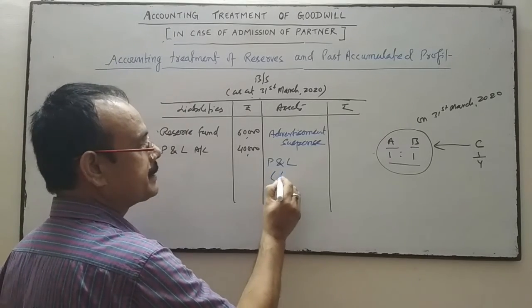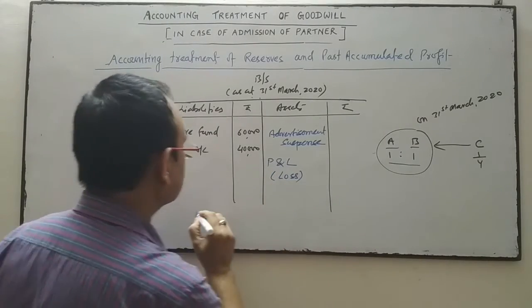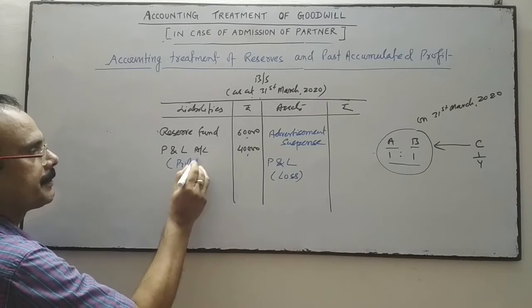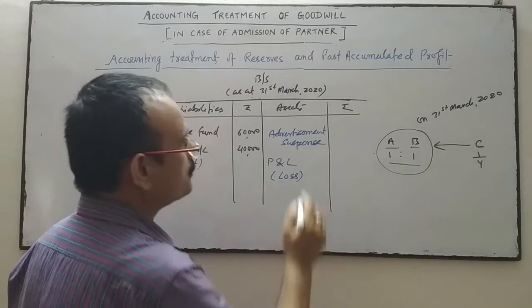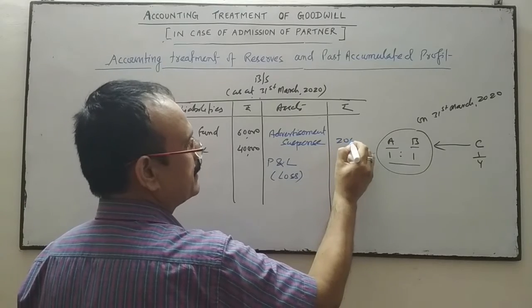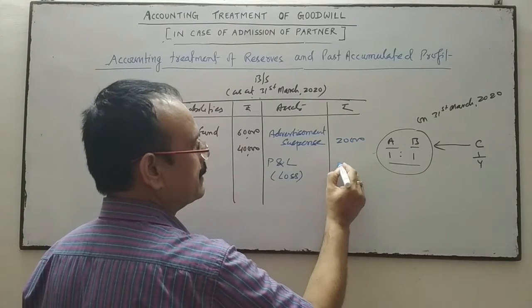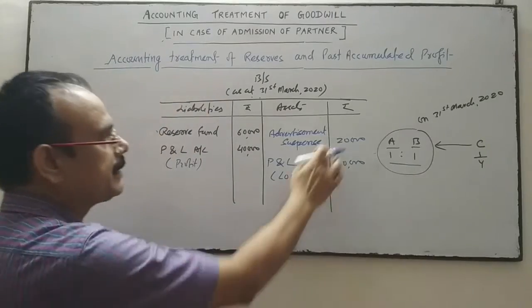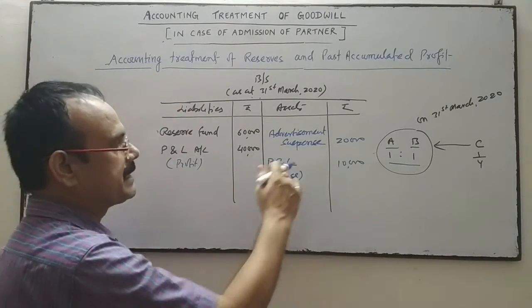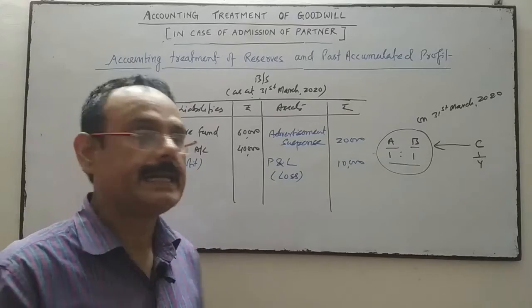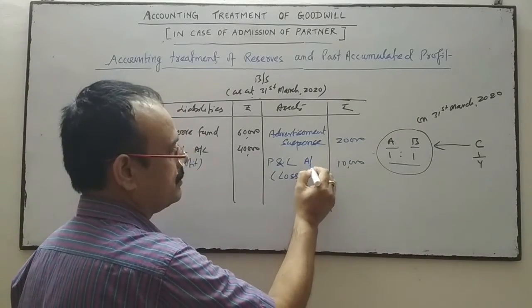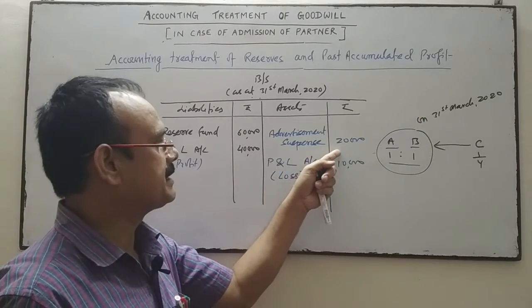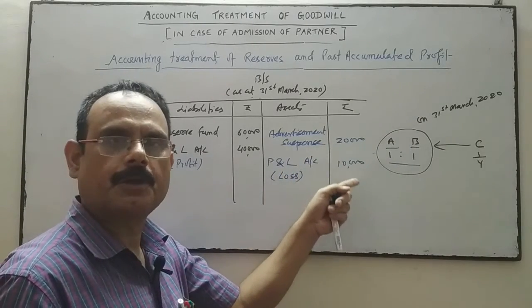If profit and loss is given on the liability side, then it's a profit. Suppose this is 20,000 and this is 10,000. Profit and loss on the asset side indicates loss, and this is advertisement suspense, a fictitious asset.